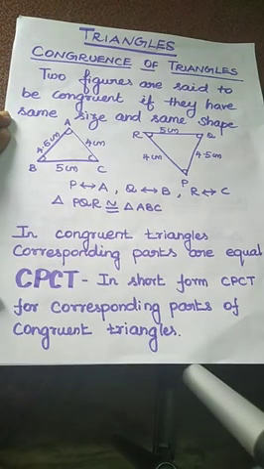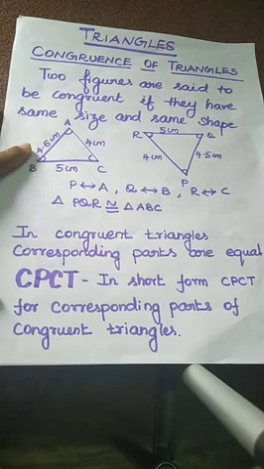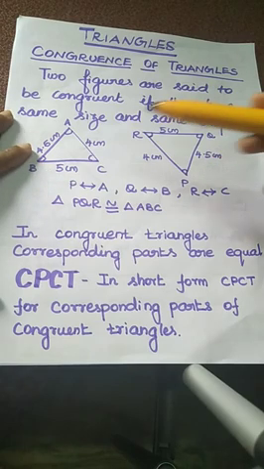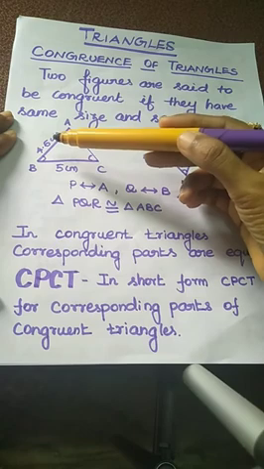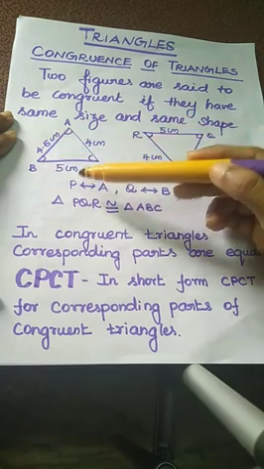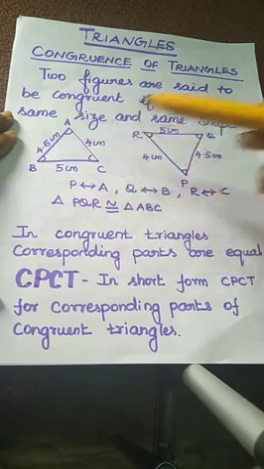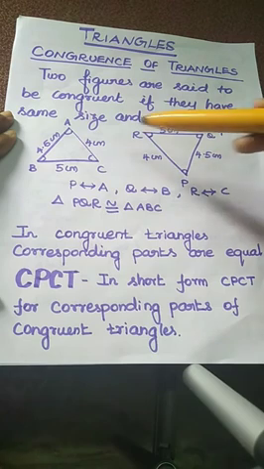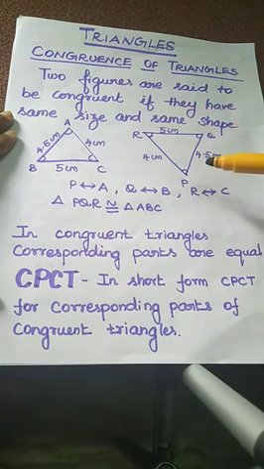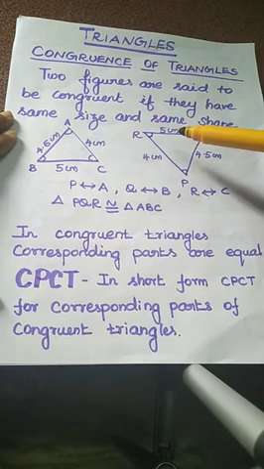Congruence of triangles. Two figures are said to be congruent if they have the same size and same shape. First we take a triangle ABC. The next triangle is PQR. Actually AB is 4.5 cm, BC is 5 cm and AC is 4 cm. In the next triangle PQR, PQ is 4.5 cm, PR is 4 cm, and RQ is also 5 cm.